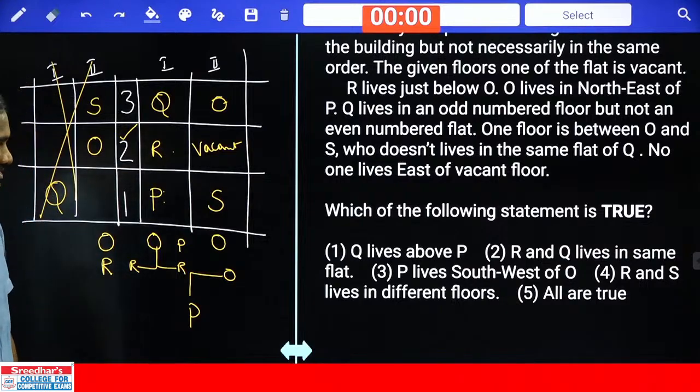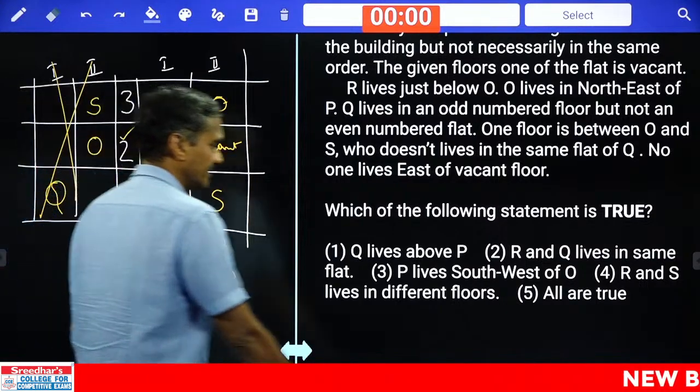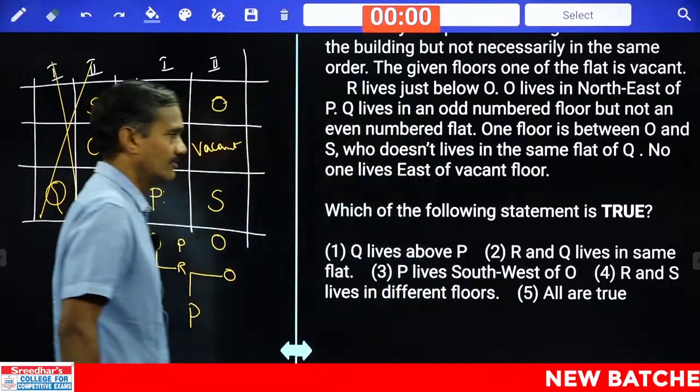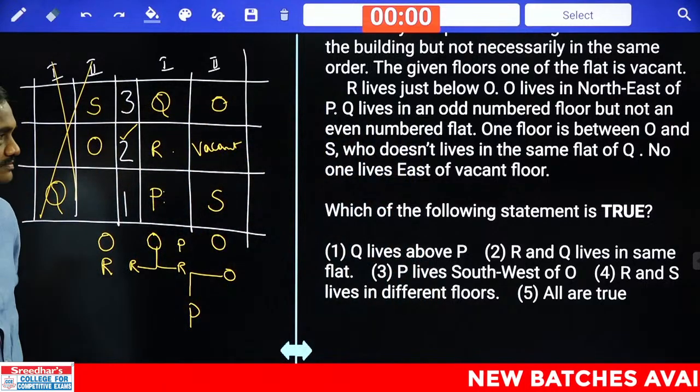Then 96, tell me the answer to this one, 96. Which of the following statements is true?